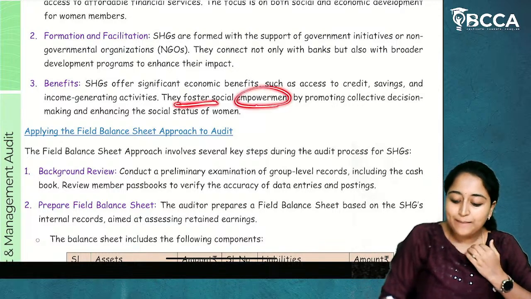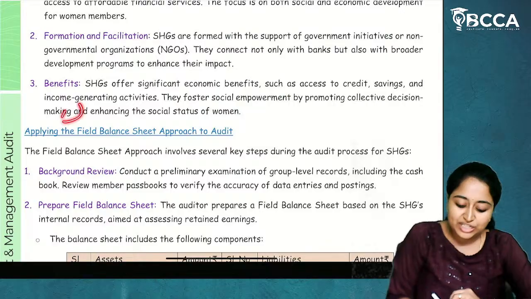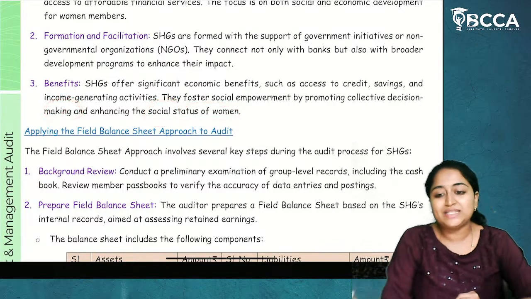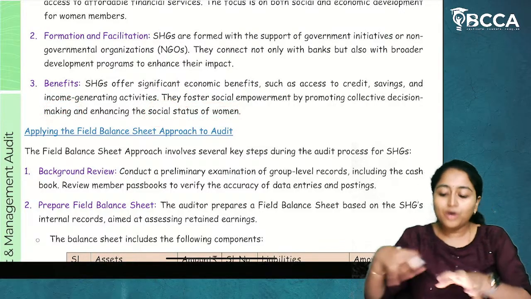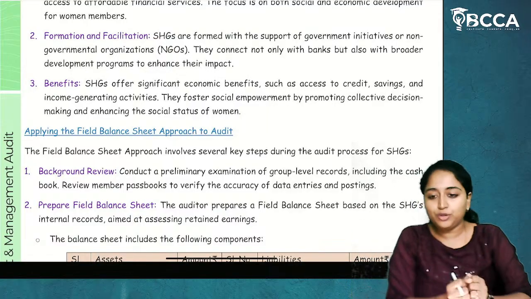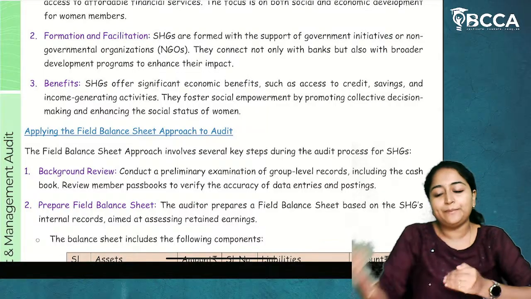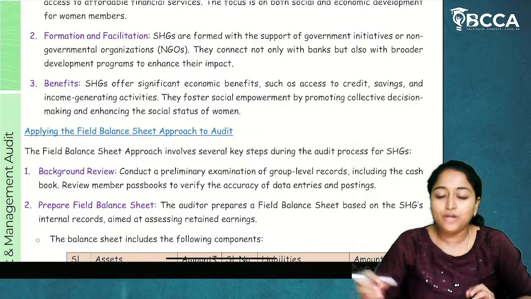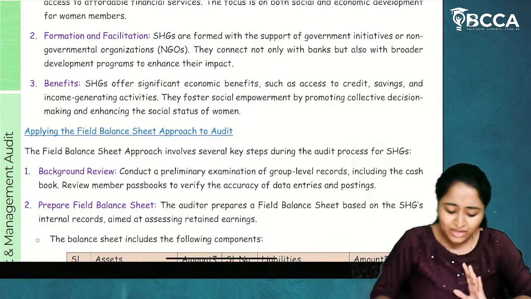They foster social empowerment by promoting collective decision making and enhancing the social status of a woman. So whoever are there in that particular SHG group as members, they will come together and take decisions for the empowerment of the rural society or rural community women. I hope it is clear.